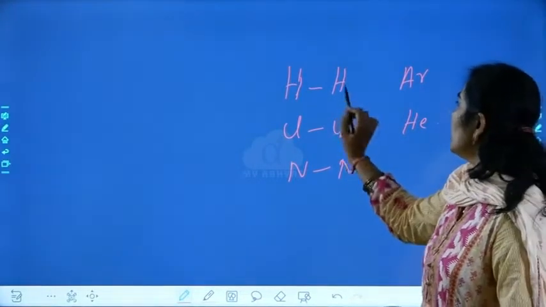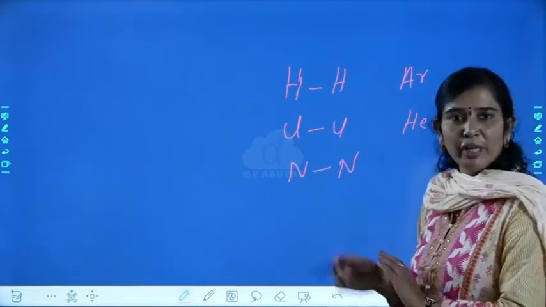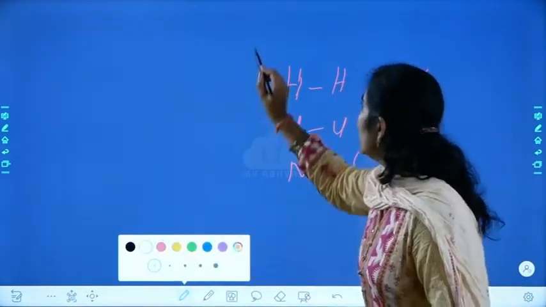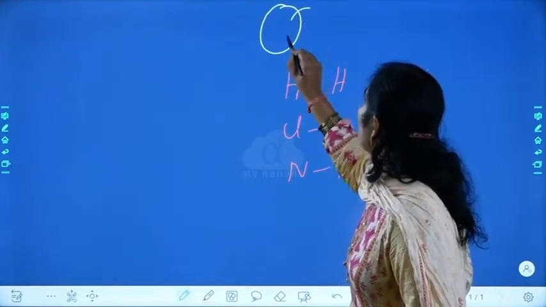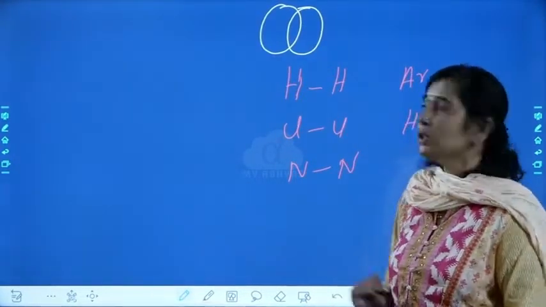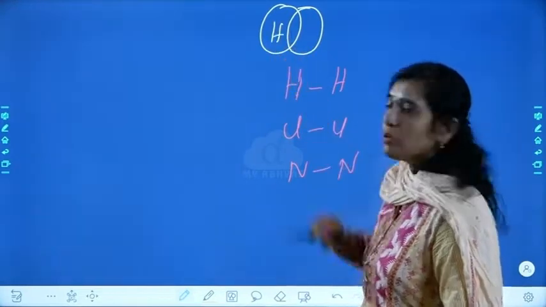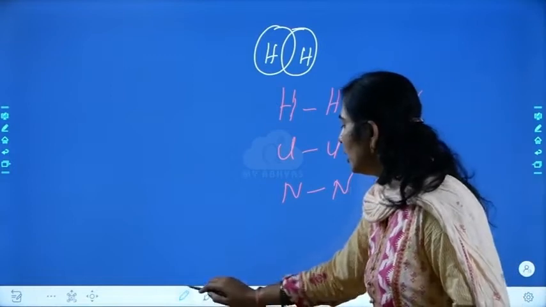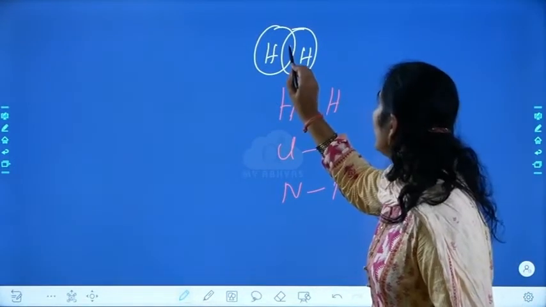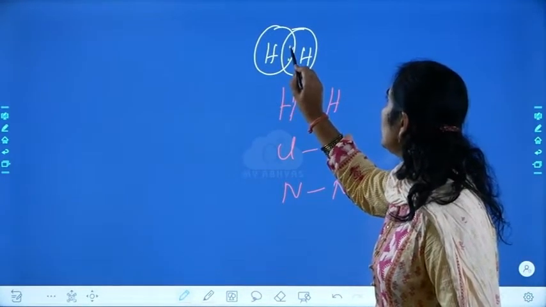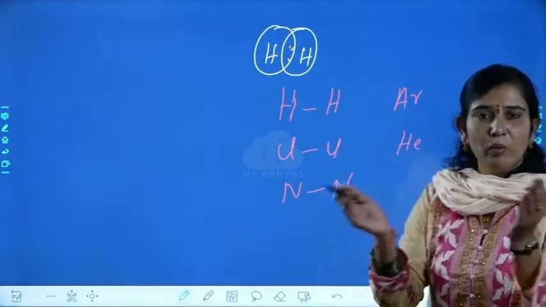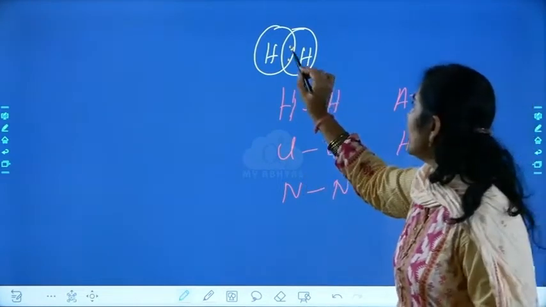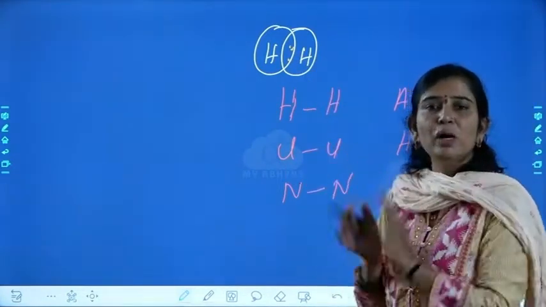But here 2 hydrogen atoms are held together by a bond. How is it formed? Please observe here. There is an overlapping of 2 hydrogen atoms. In this space 1 hydrogen atom, and in this space 1 hydrogen atom is present. When they overlap, 2 unpaired electrons get paired up and form a bond.